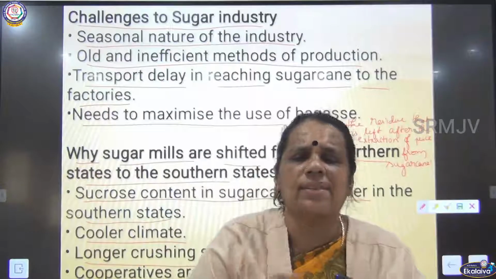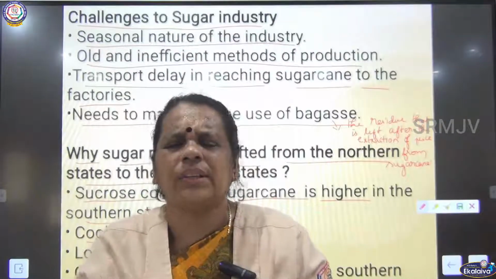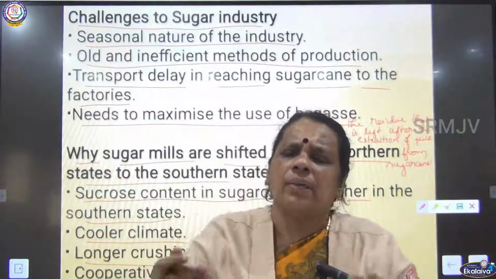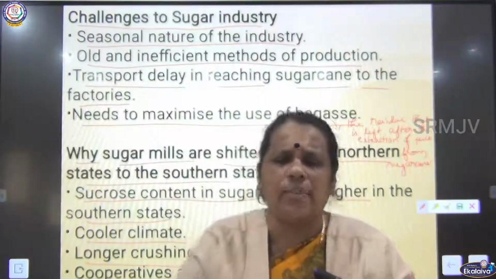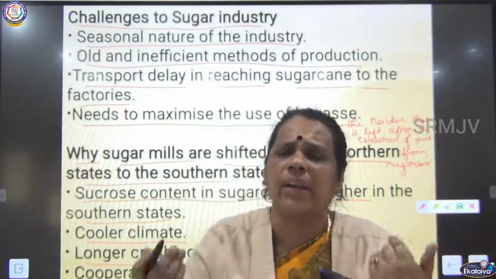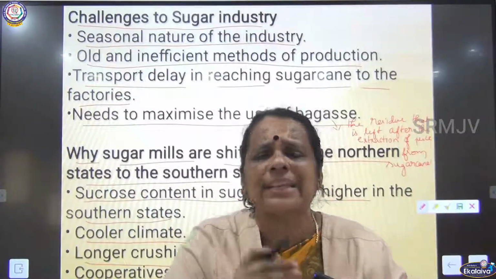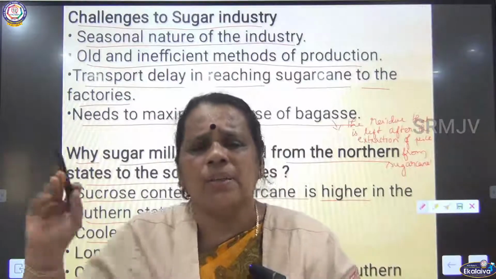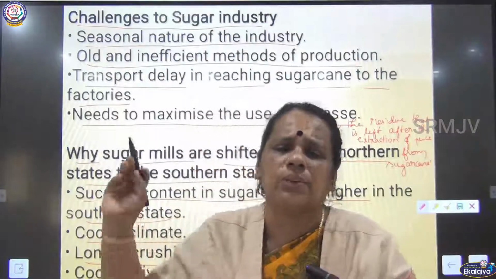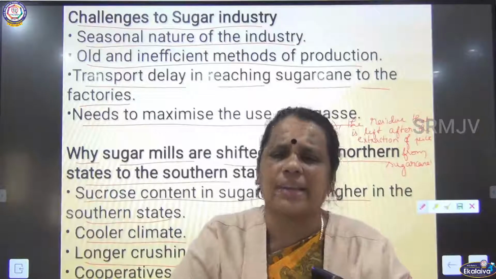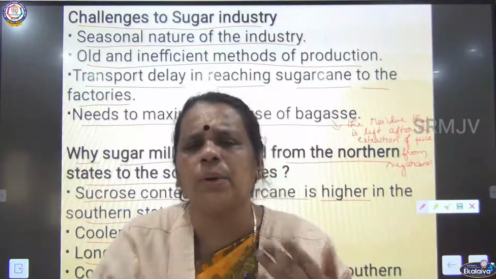The sugar industry comes under the cooperative sector. What is a cooperative sector? It is run by a group of producers or suppliers of raw materials, or by both. We can call it a cooperative sector. As cooperative sectors are successful in southern states, the sugar industry has shifted from North India to South India. So all these are the various reasons for the shift of sugar mills from northern India to southern India.